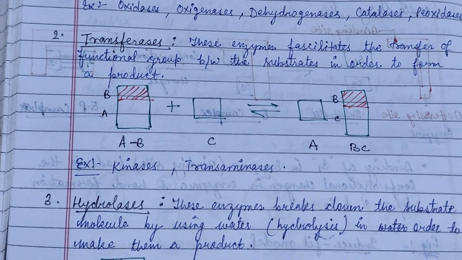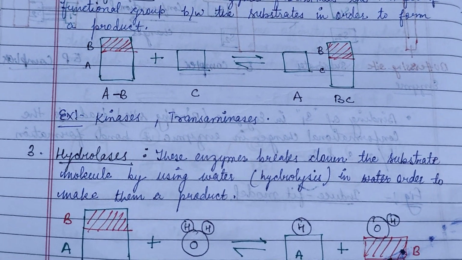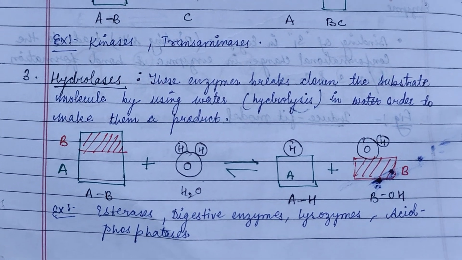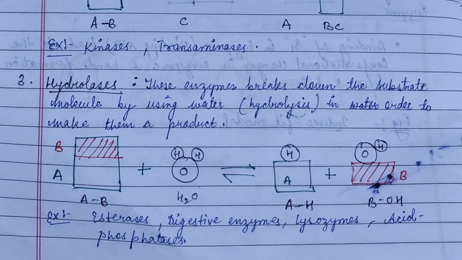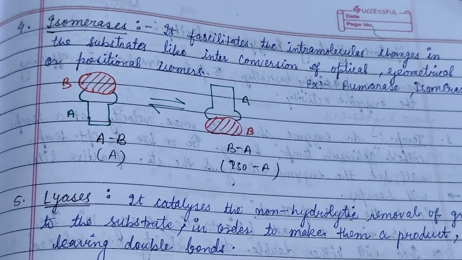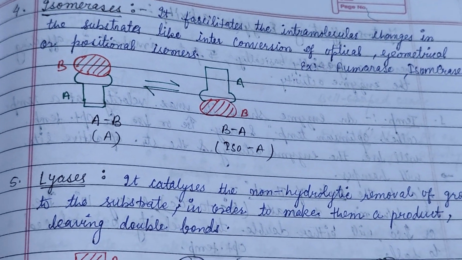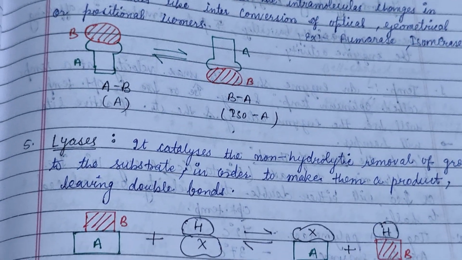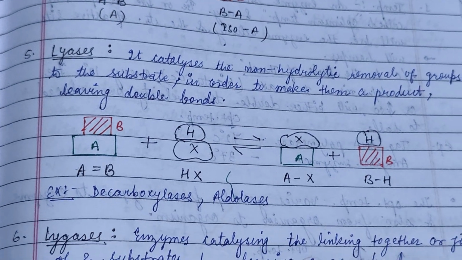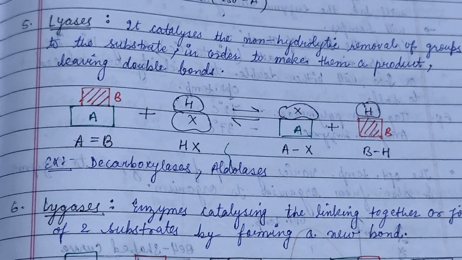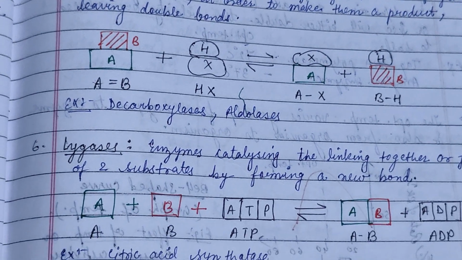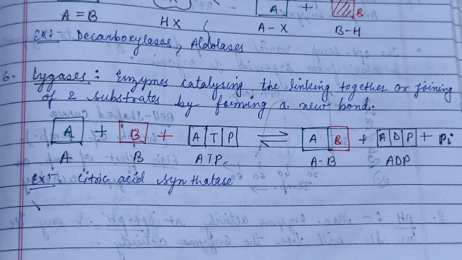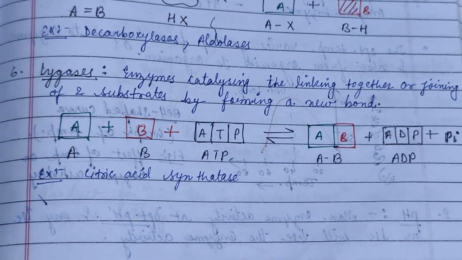Transferase enzymes facilitate the transfer of a functional group between substrates in order to form a product. Hydrolase enzymes break down the substrate molecule by using water in order to make a product. Isomerase facilitates intramolecular changes in the substrate, like interconversion of optical, geometrical, or positional isomers. Lyase enzymes catalyze the non-hydrolytic removal of a group from the substrate in order to make a product, leaving a double bond. Ligase enzymes catalyze the linking together or joining of two substrates by forming a new bond.